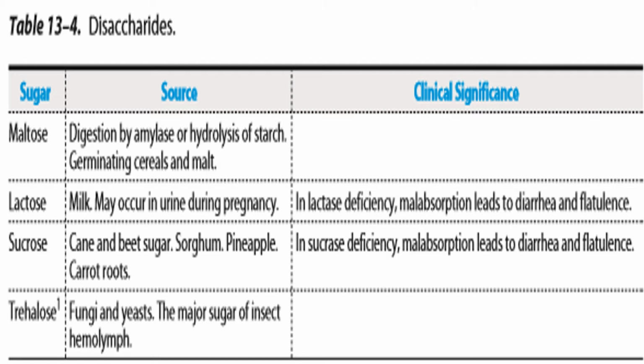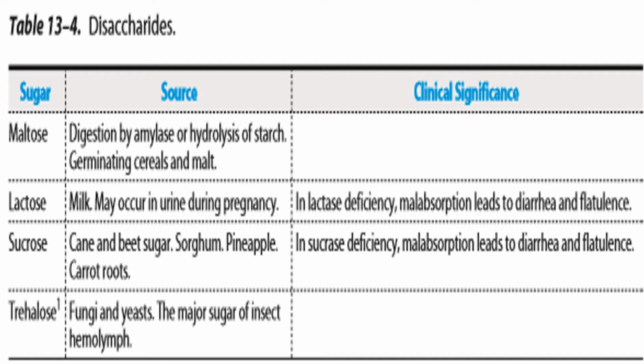It is not common in early years of life, but as the person grows older, even after the age of 40 years, lactase deficiency is observed. Lactase deficiency can lead to a condition called lactose intolerance, and it can lead to diarrhea, flatulence, and